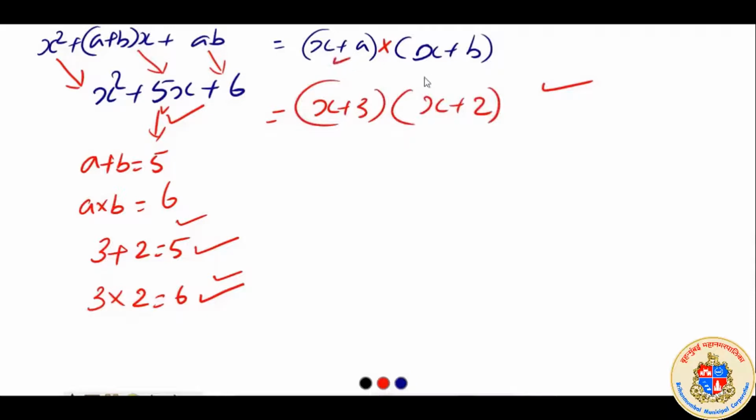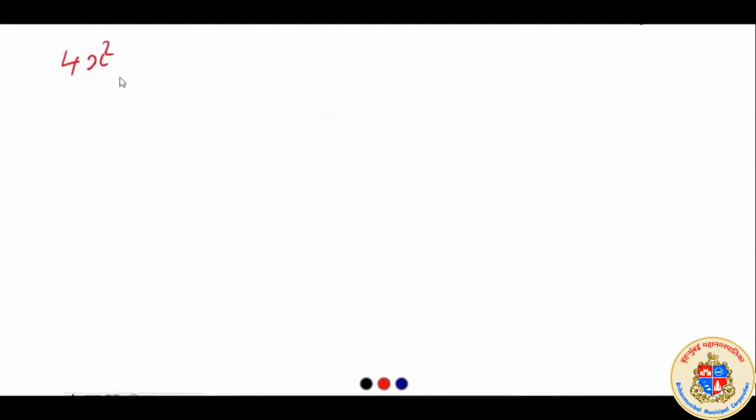Because if (x + a)(x + b) is equal to x square plus (a + b) into x plus ab, the same way this will be x square, in place of a + b, 3 + 2 = 5, and in place of ab, 6. So we got an idea that what we studied earlier is connected with what we are studying now, where we are studying factorization. Let us take another example. 4x square + 18x + 20.